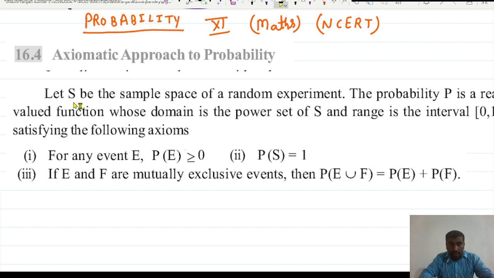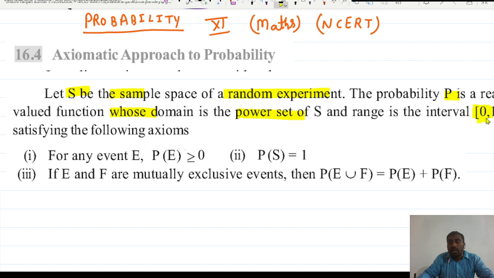So let us suppose we have a sample space for any random experiment, right? We are doing an experiment and we are getting the output. The total output, if we write it in the form of a set, is called the sample space. So probability P is what? A real valued function, whose domain is the power set of S and the range will be in the interval of 0 to 1.